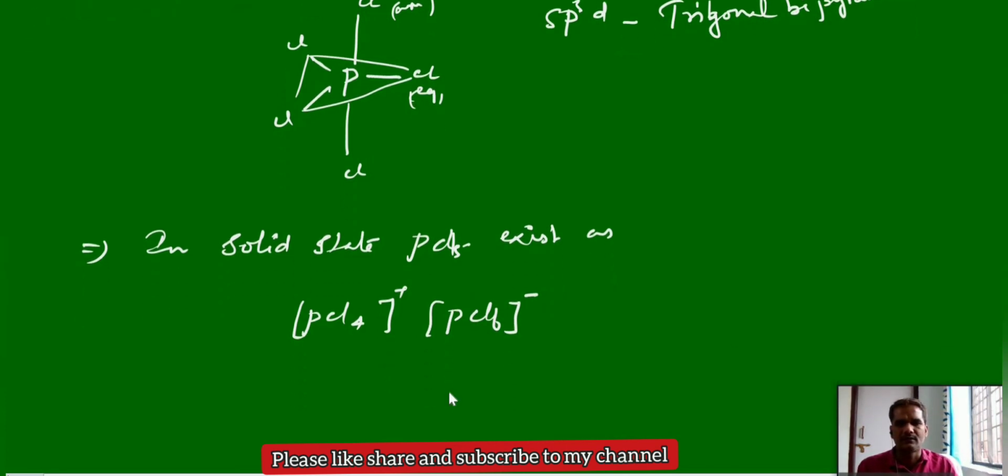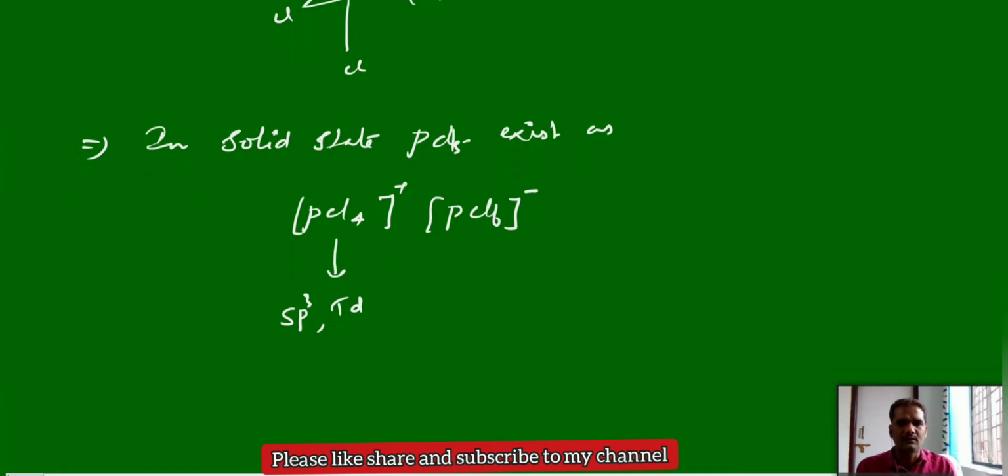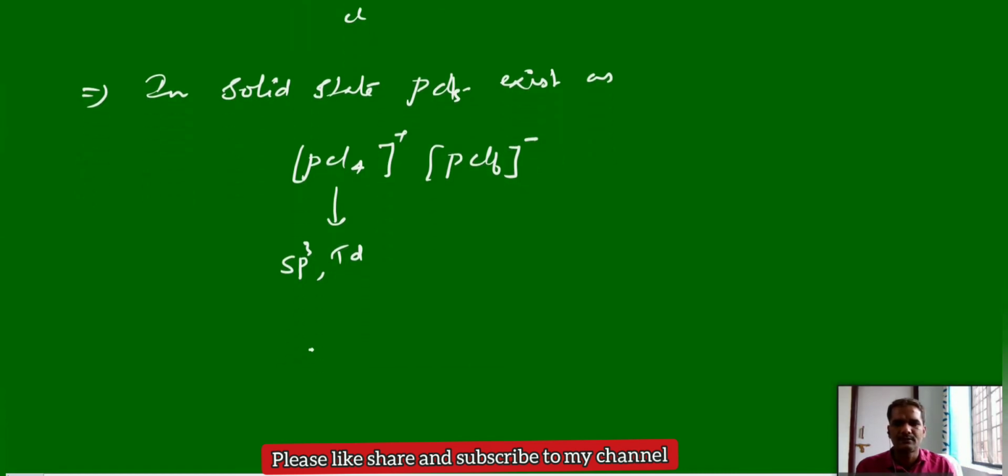This is a kind of ionic solid, with cation and anion, where the cationic form PCl4 plus has sp3 hybridization and tetrahedral geometry. It looks like phosphorus with four chlorines and a positive charge.